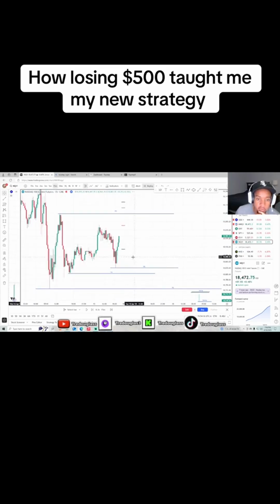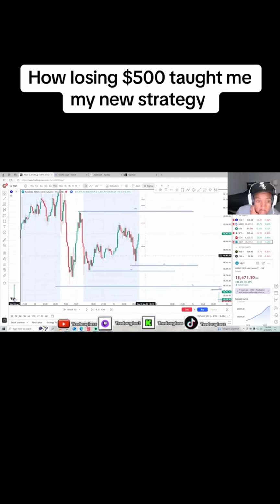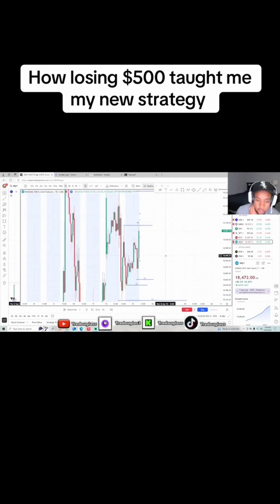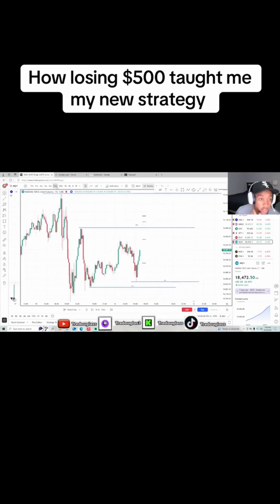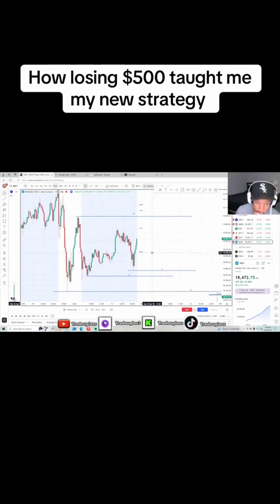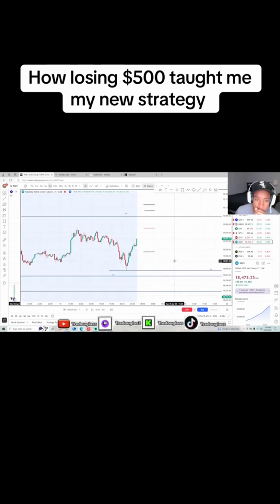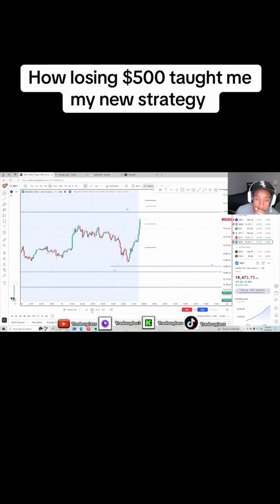Boom. We got on the 15-minute, and we see what's going on. We got some inverted fair value gaps, and also some inverted fair value gaps right here. I don't know what we're doing this day, so I'm just gonna let the market tell me what's going on. So we open up, and what happens?